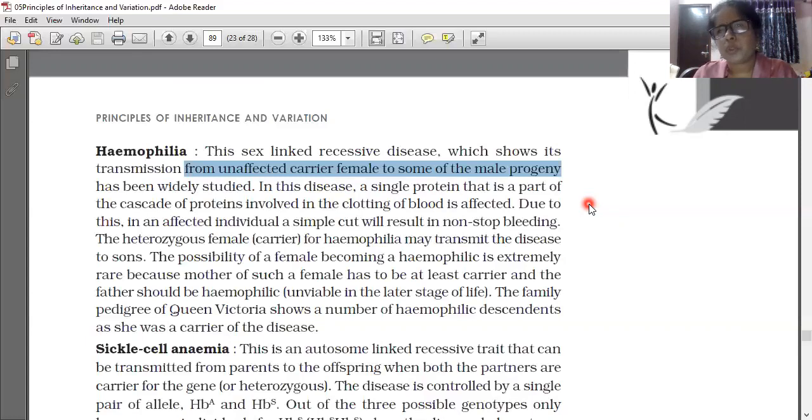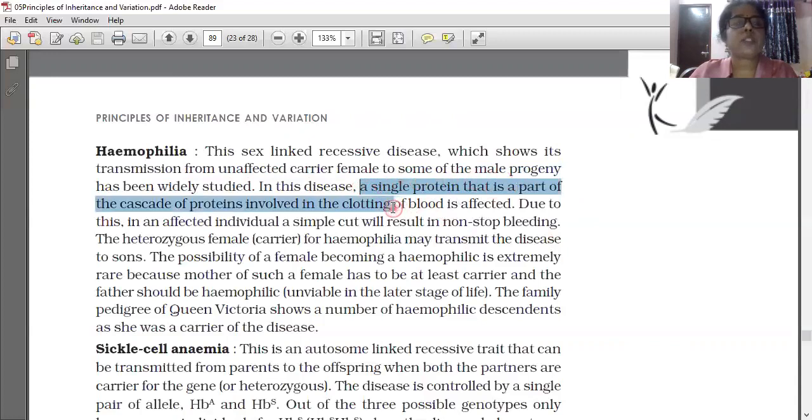So it will cause more loss of blood from the body. As a result, death also can occur from even a very minor wound. With a very small wound or something minor happening in the body, blood will ooze out without any clotting. Normally, for some time blood will come out, and afterwards it will stop because of clotting only. So a single protein that is a part of a cascade of proteins involved in the clotting of blood is affected. That is the reason for this hemophilia.